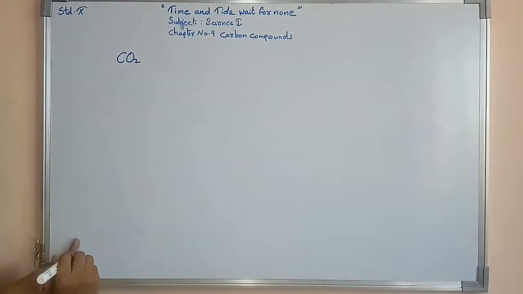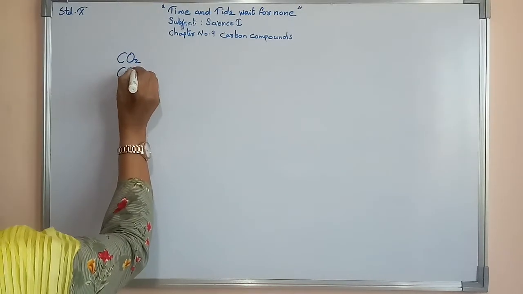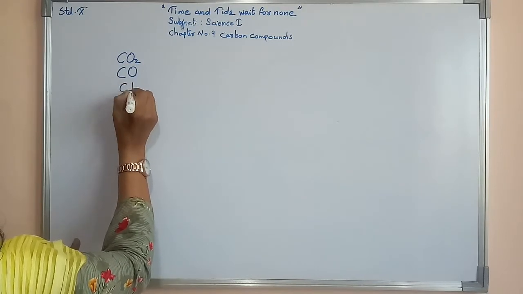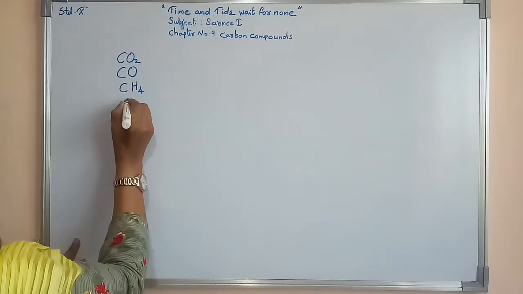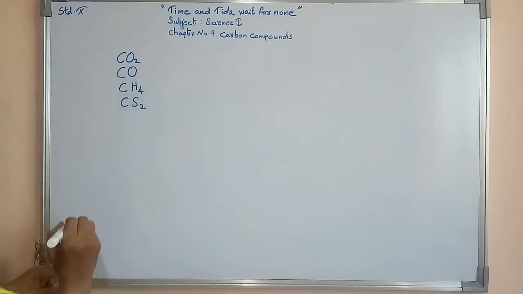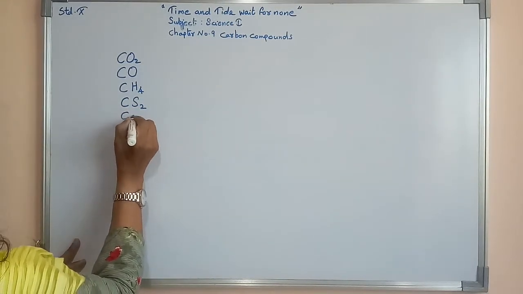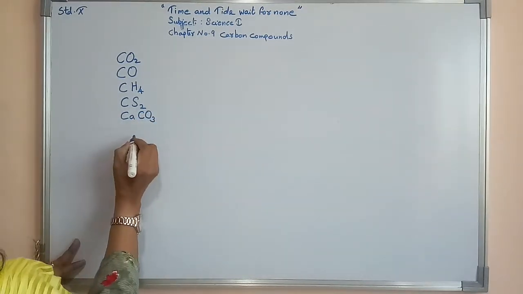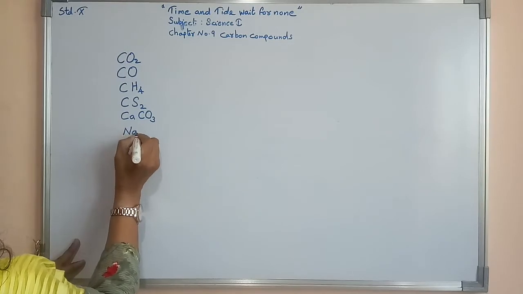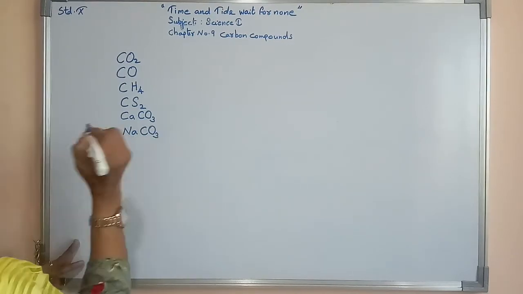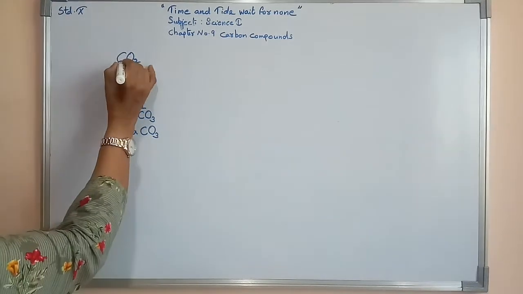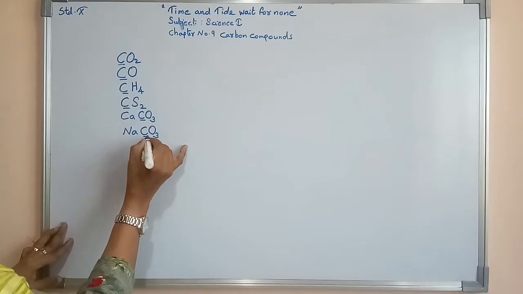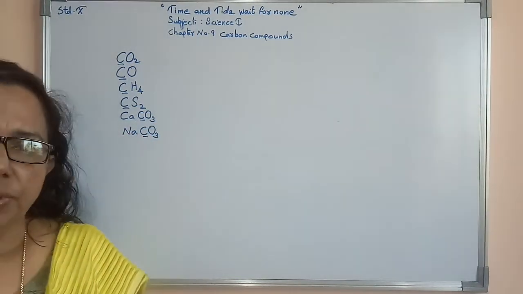CO2, carbon dioxide, CO, carbon monoxide, CH4, methane, CS2, that is carbon disulfide, CaCO3, calcium carbonate, then sodium carbonate. So here you can see that C means carbon. So all these compounds are examples of carbon compounds.